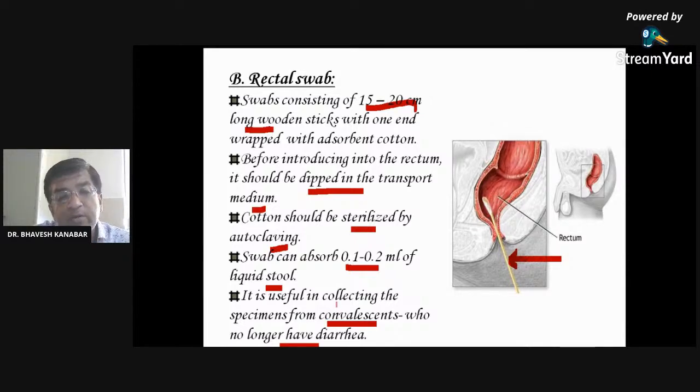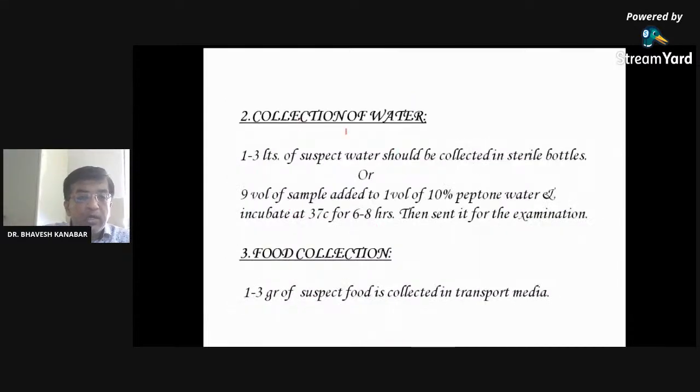If any patient has diarrhea, then the stool can be directly examined, right? But the rectal swab as well as the catheter insertion is for persons who are carriers, who may not have diarrhea, who are asymptomatic. From them this swab can be collected. Collection of water: 1 to 3 liters of the suspected water may be collected in a sterile bottle, and 9 volumes of the sample may be added to the medium, peptone water. Food collection, just remember the names only.